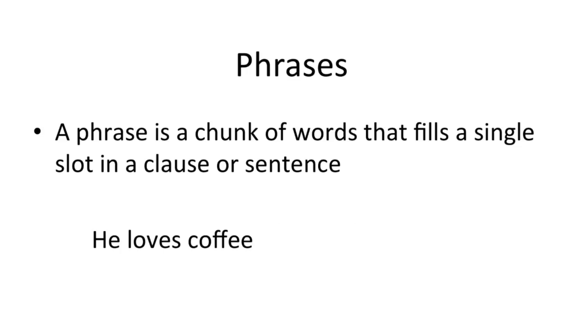Phrases. The important thing about the syntactic clues is that they refer to how individual words combine into bigger chunks. There are different kinds of these chunks, like phrases, clauses, and sentences, and we'll talk much more about them later on. But before we start going through the syntactic clues that define each part of speech, it's important to have an understanding of a particular type of chunk called a phrase. A phrase is a chunk of words that fills a single slot in a clause or a sentence, or sometimes in another phrase. Look at the clause, he loves coffee.